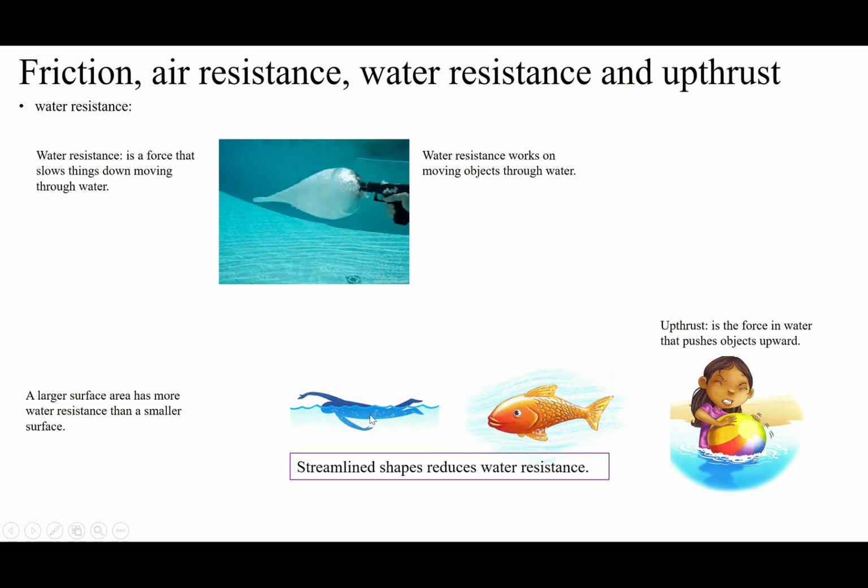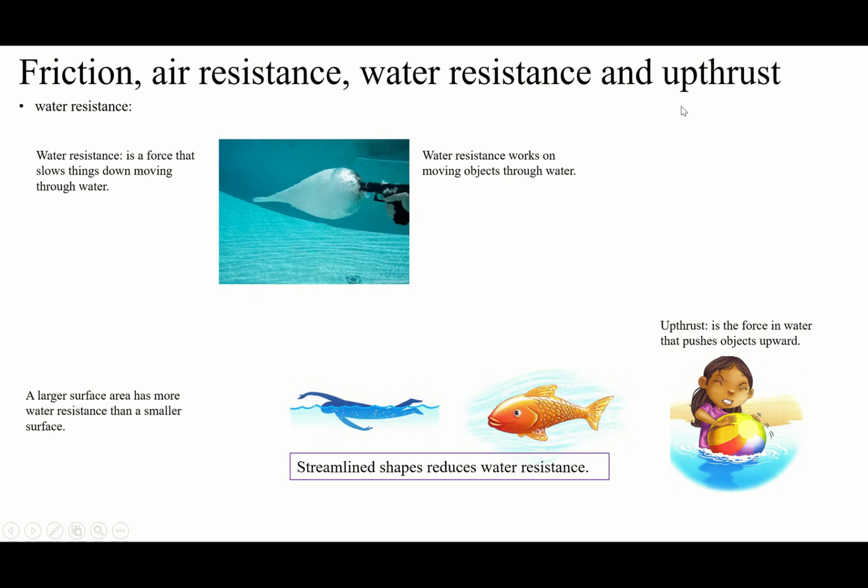And why? Because by having this shape, your surface is smaller. We say a larger surface has more air resistance, so you will reduce your surface with this one. When the surface is smaller, air resistance and water resistance will be smaller, right? Will be less. So by streamlined shape, you will reduce water resistance. Why? Because you will make your surface smaller. That's air resistance, water resistance, and friction.